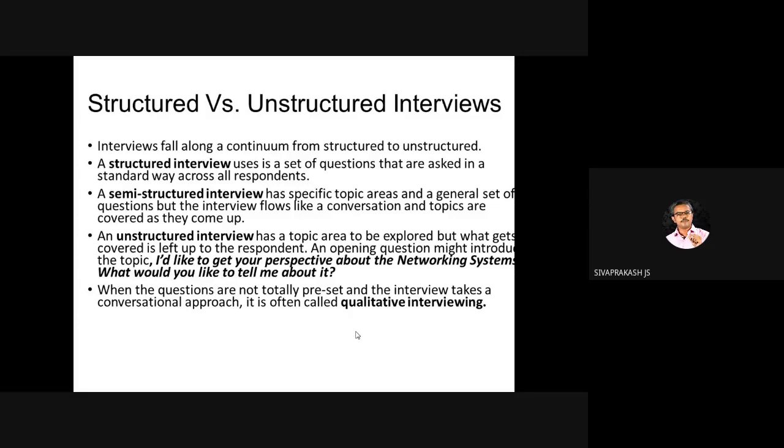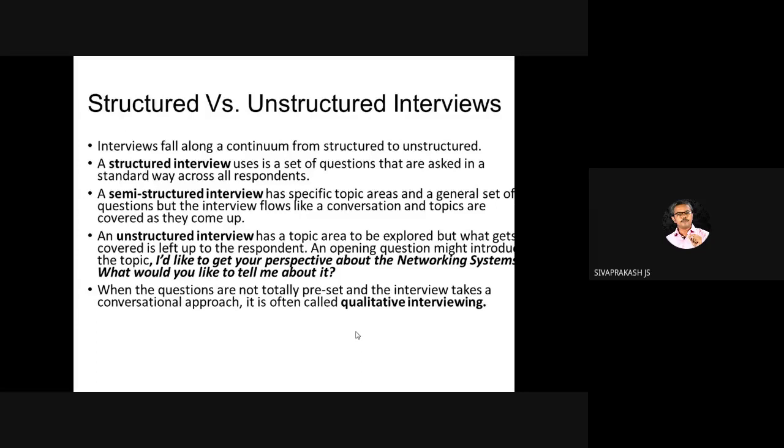During our discussion there is a general set of questions, but not asked one by one, like first question, second question. It is a smooth conversation. That is a semi-structured interview.